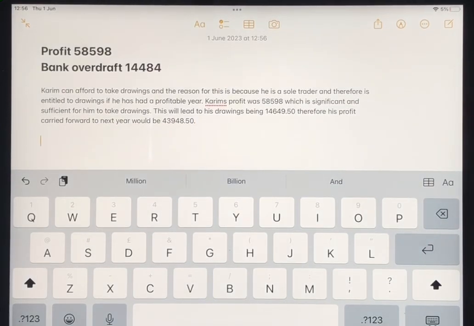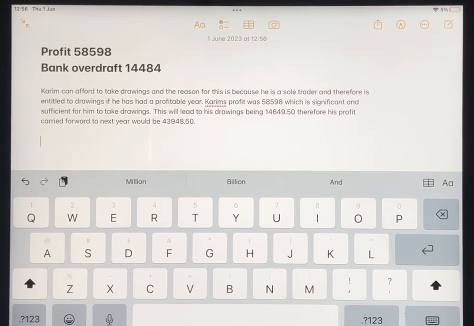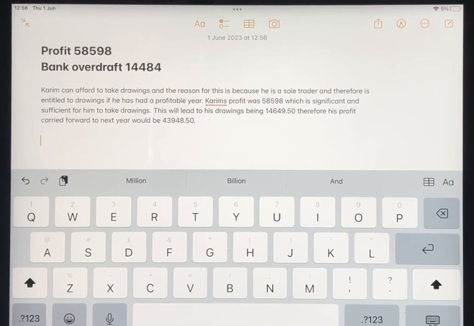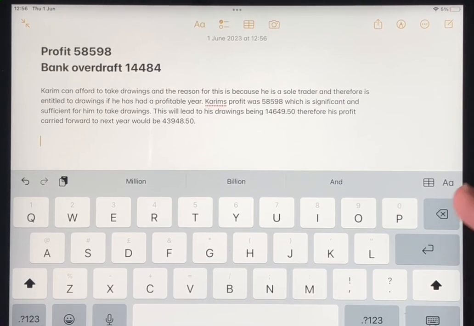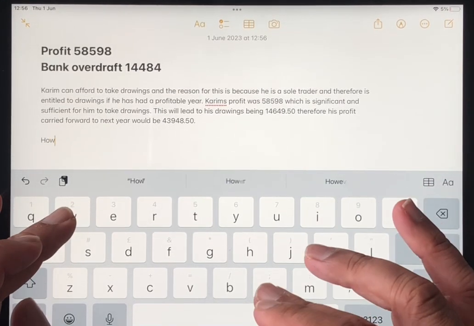Okay, so we've got a chain analysis. We've used connectives such as therefore, this would lead to, and we've said why, and we've used some of the calculation data as well. That's the first paragraph. Then we could say, however,